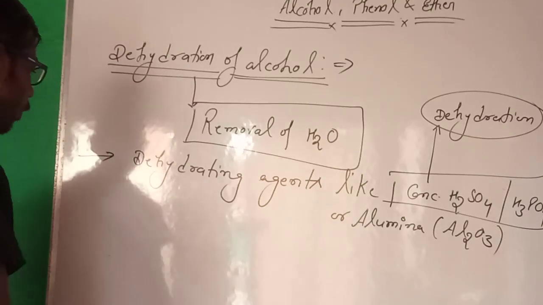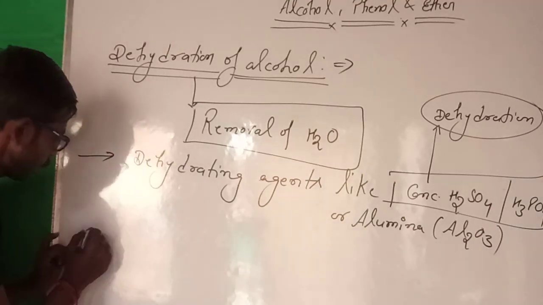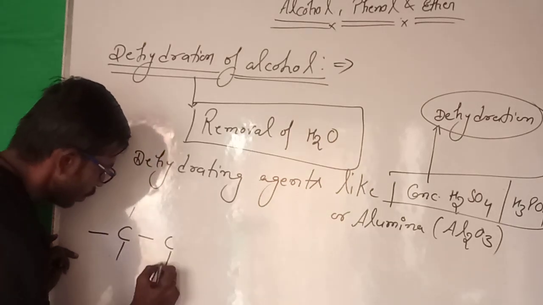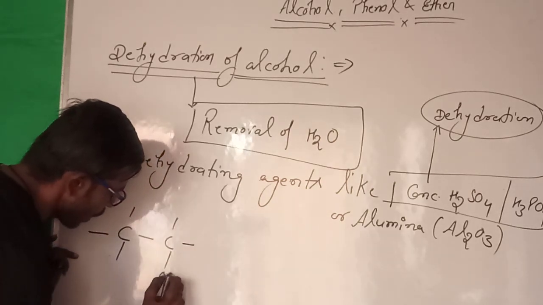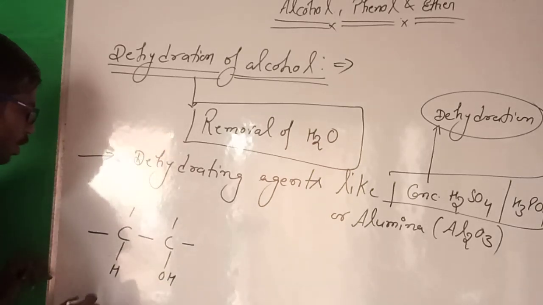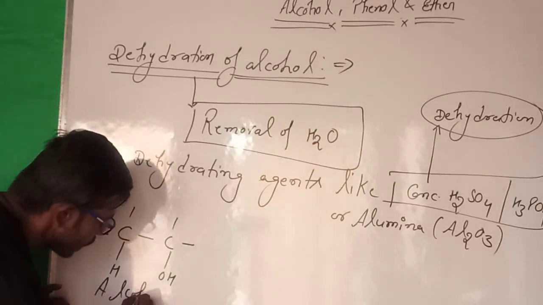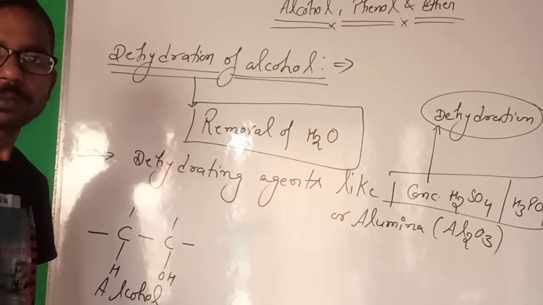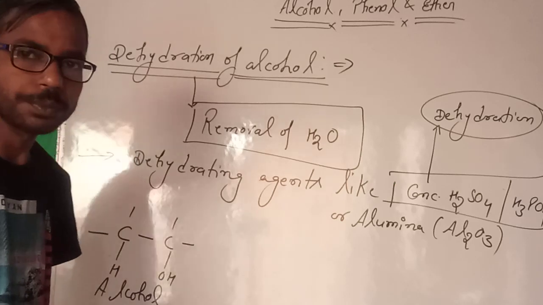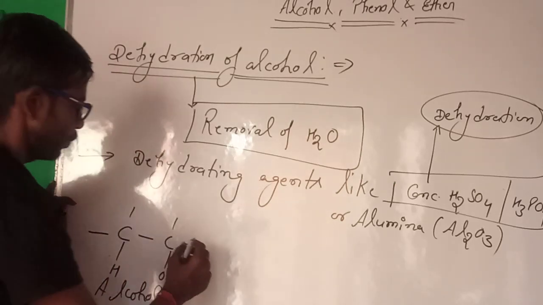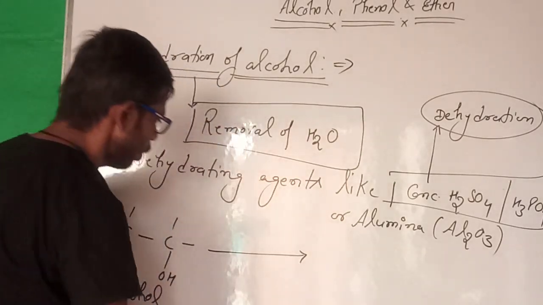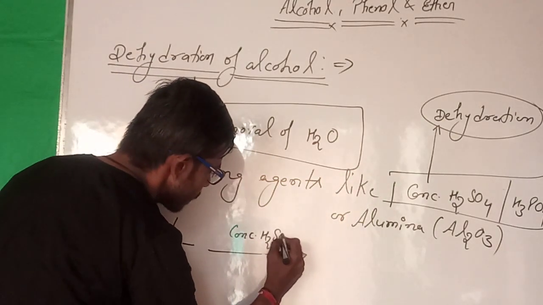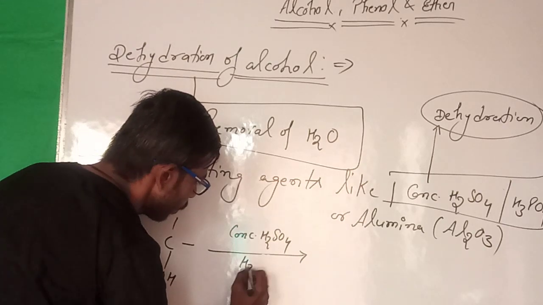Now we see a simple reaction. This is the OH group, this is H, this is alcohol. Now we take concentrated H2SO4 or H3PO4.